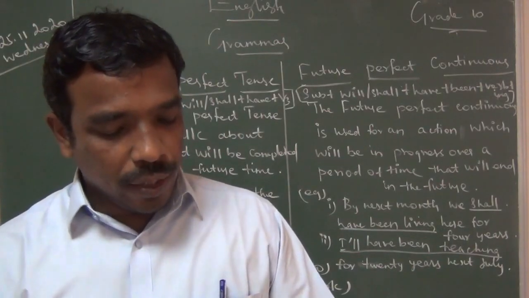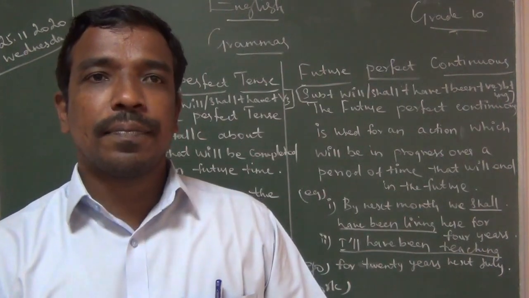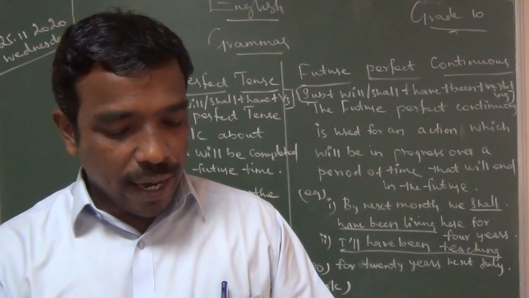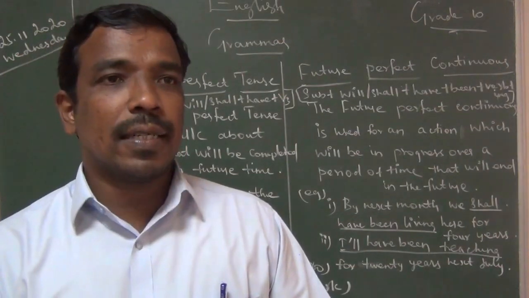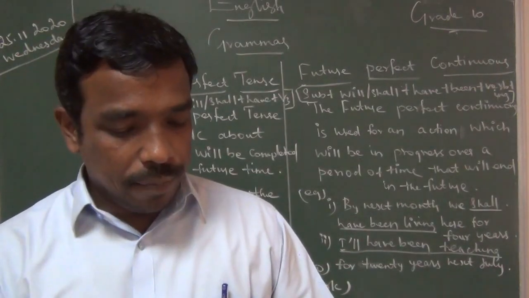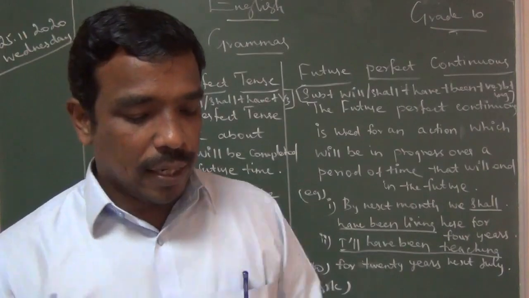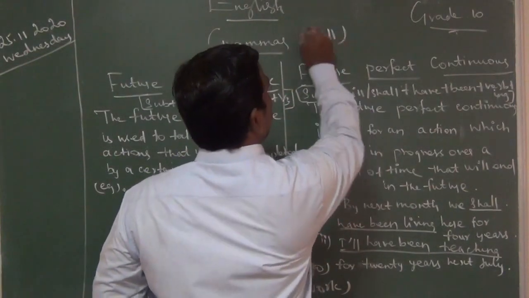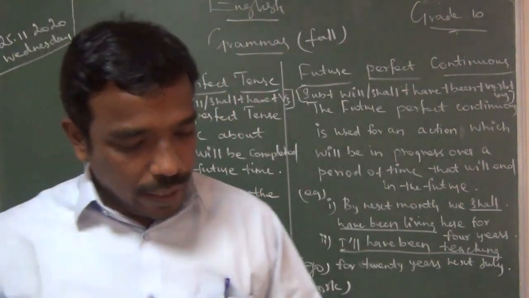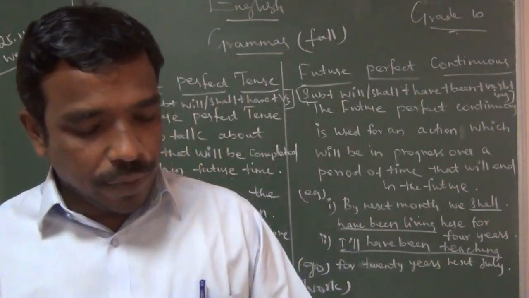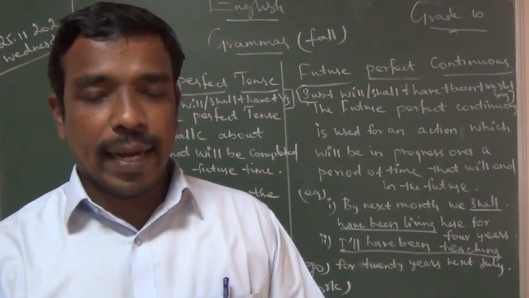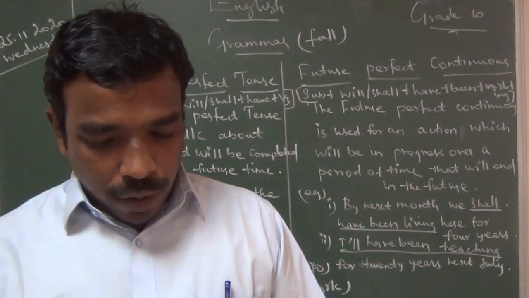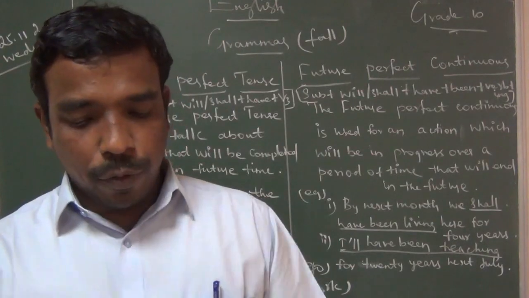Next question. He dash asleep while he was driving. Write the verb fall. 4th question.